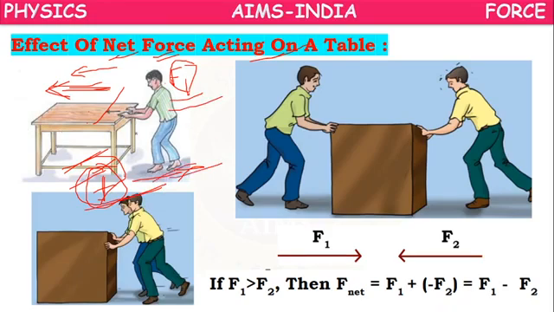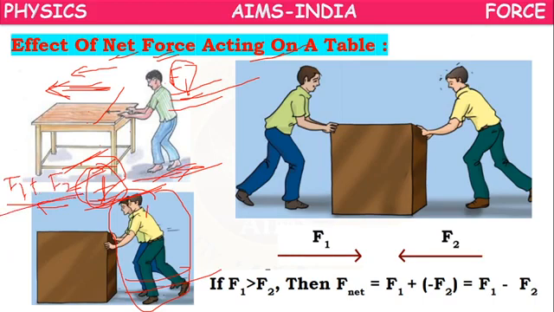Suppose you are not able to move this table. What does it mean? Your force is not sufficient to overcome the frictional force. So you take your friend's help. Now two of you are moving the table: the force applied by you, F1, plus the force applied by your friend, F2. If F1 plus F2 is greater than the frictional force small f, then the table will move.